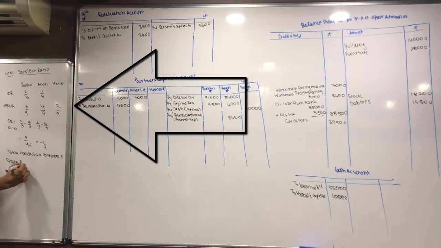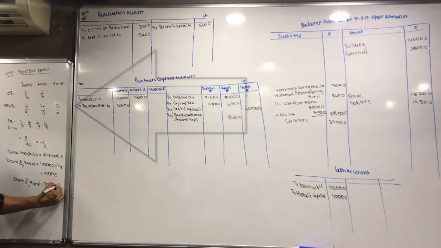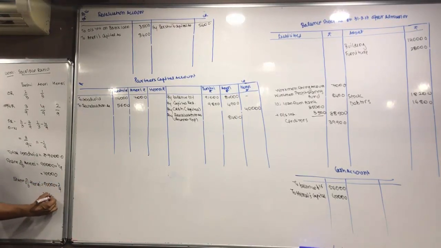Share of Aneri is equal to 90,000 into 1 by 9, rupees 10,000. Share of the new partner Hensey, 90,000 into 2 by 9, 20,000.